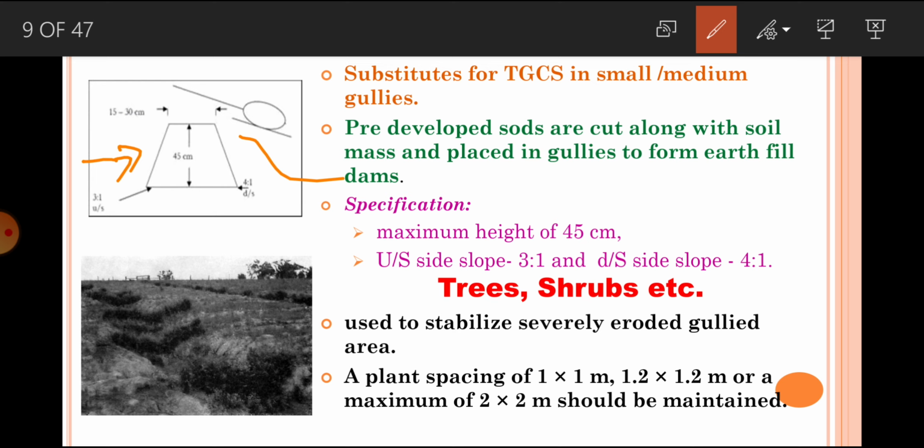So this is what we have discussed about the biological control of gully erosion. And after this, another classification is engineering control, where permanent and temporary solutions are there. So we are just starting the next discussion on engineering control measures.